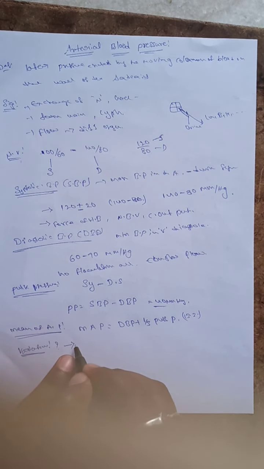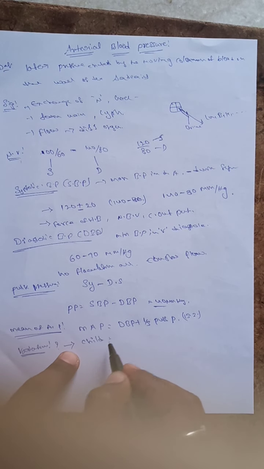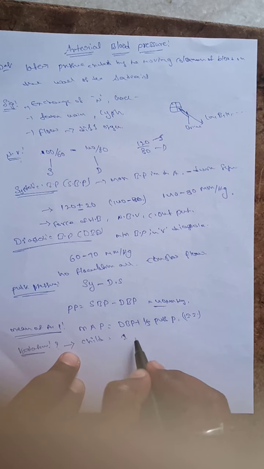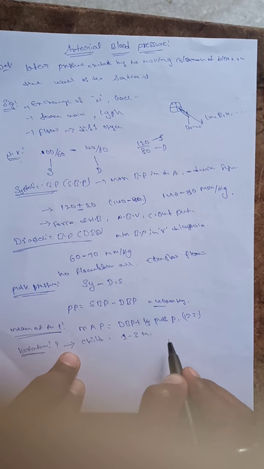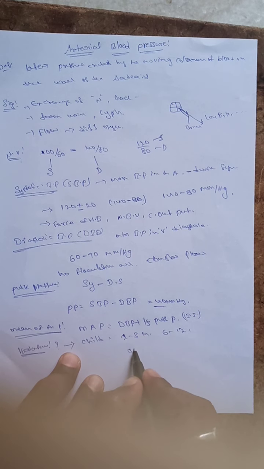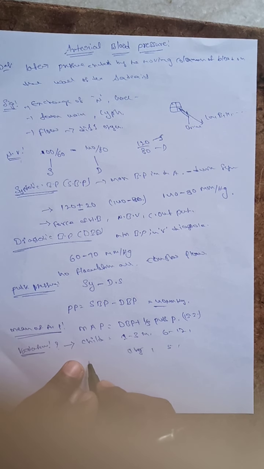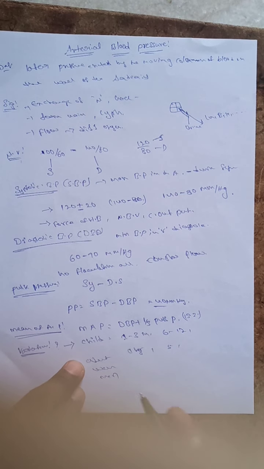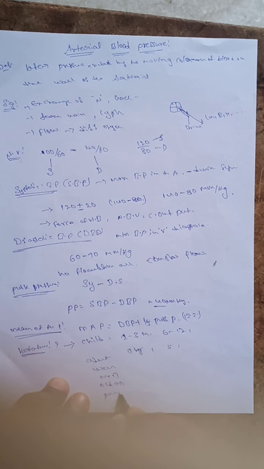Variations occur in children, especially at 1 to 3 months, 6 to 12 months, 1 year, and up to 5 years; then in adults, in women, in men, in old age, and in pregnant women.